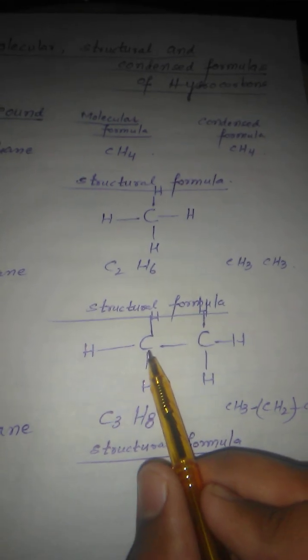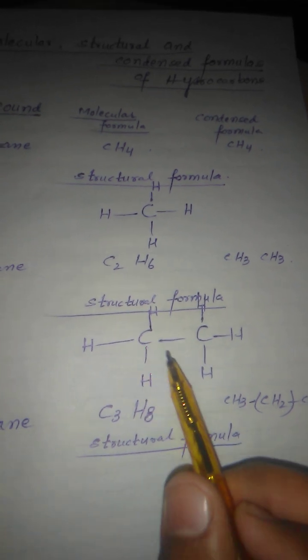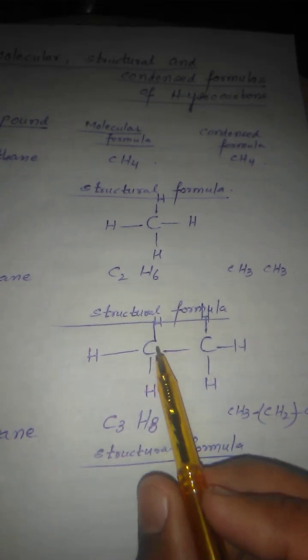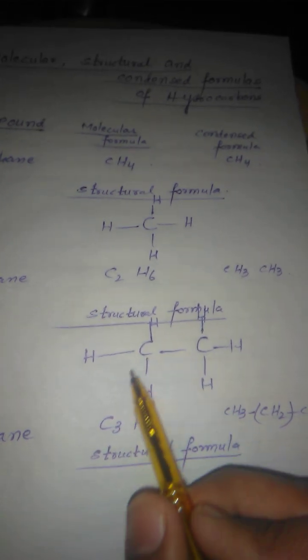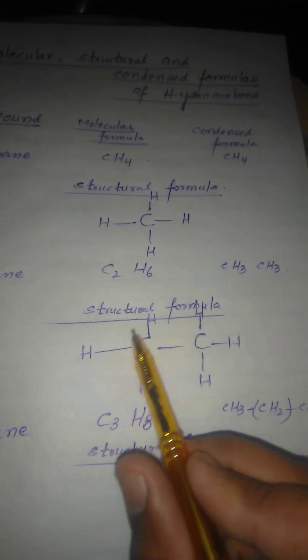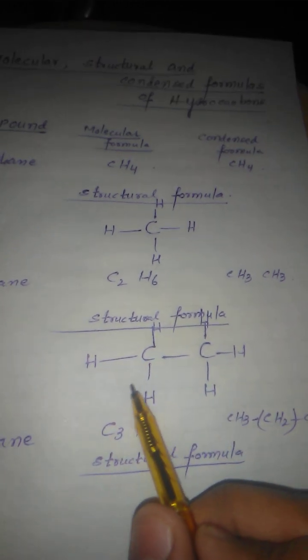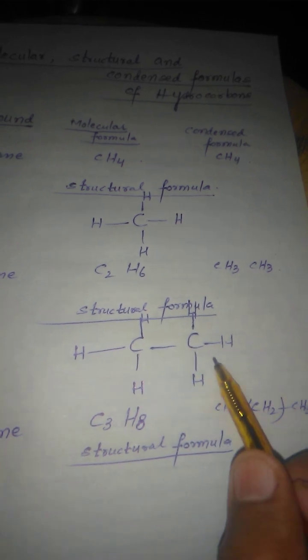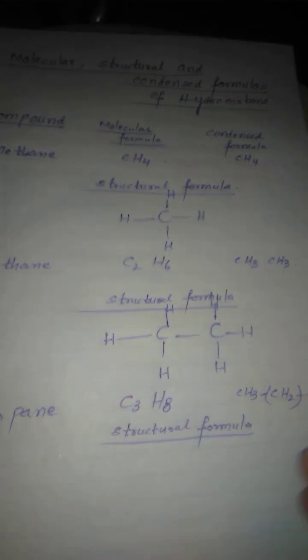Now each carbon atom in this ethane compound is tetravalent. So we count the number of hydrogen atoms in this way. There are 3 hydrogen atoms bonded with this carbon atom, and 3 hydrogen atoms bonded with this carbon atom. There are 6 hydrogens.